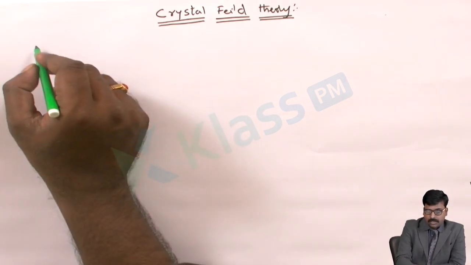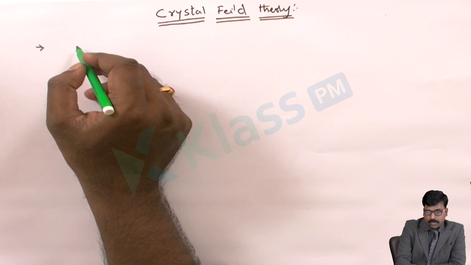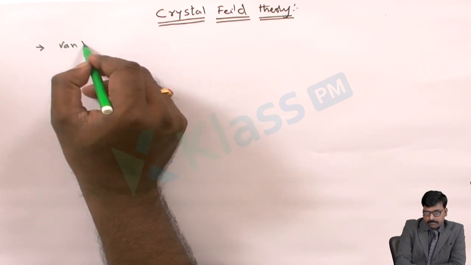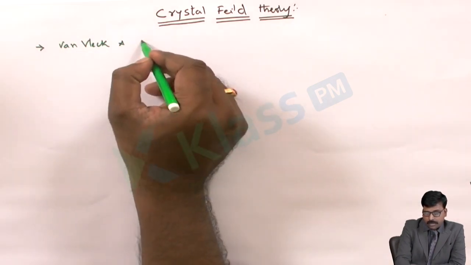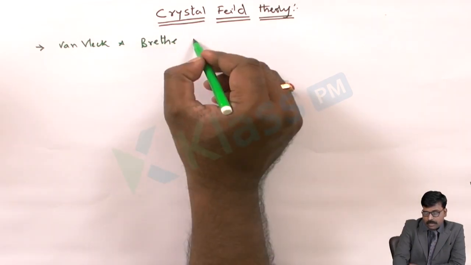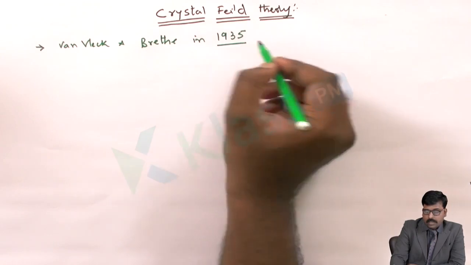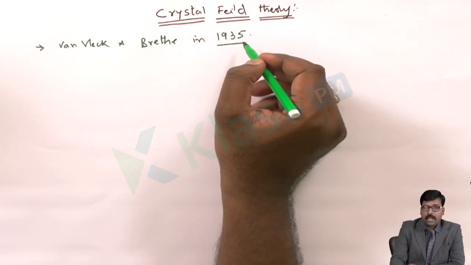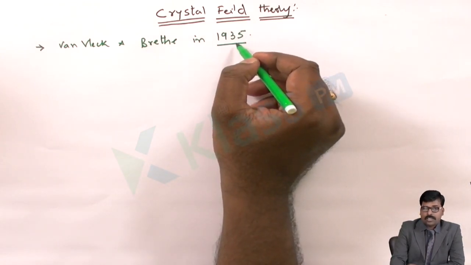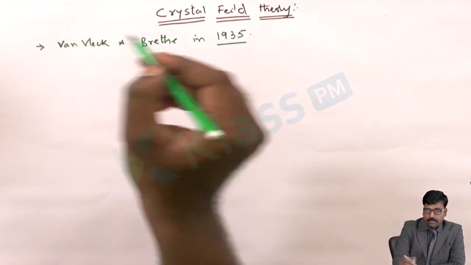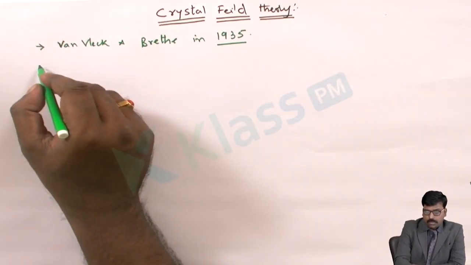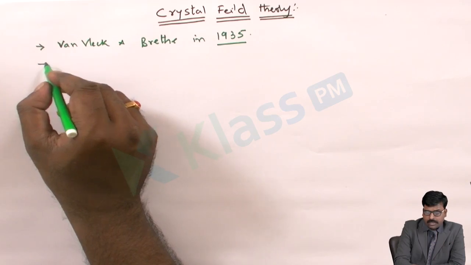Crystal field theory was developed by Van Vleck and Bethe in 1935. It has been accepted by a wide range of scientists of that time. Why has the name crystal field theory been coined?